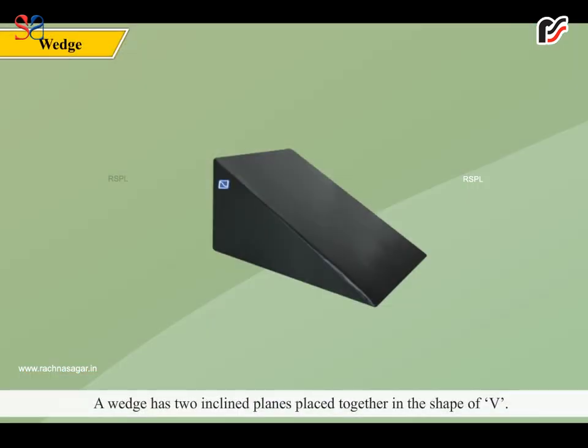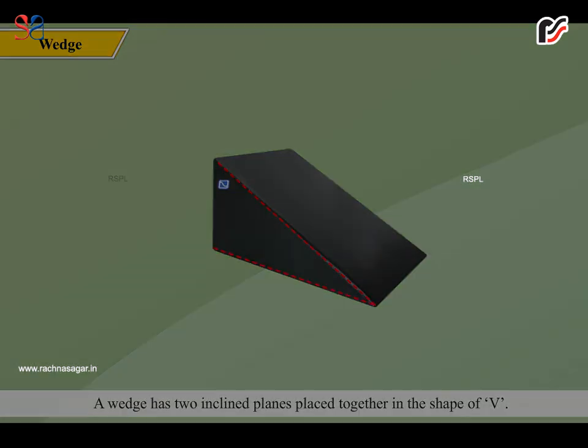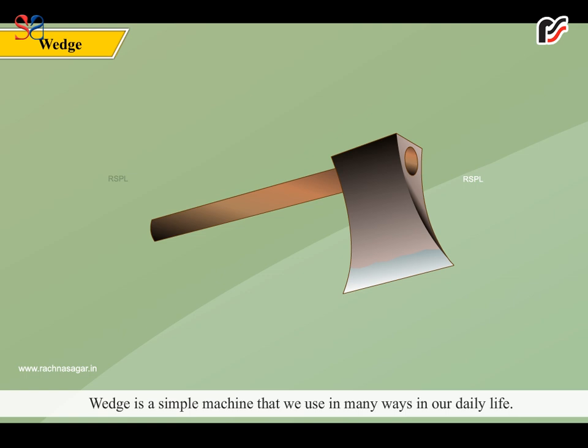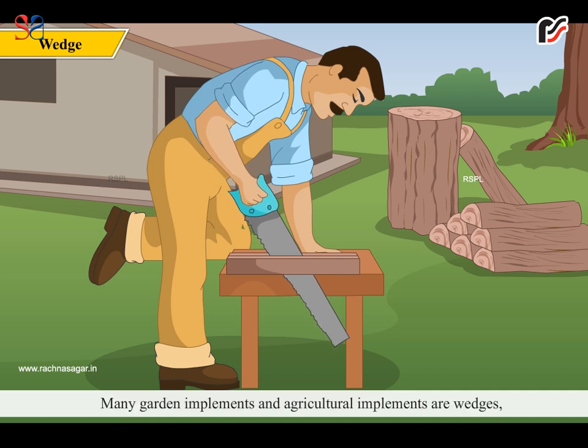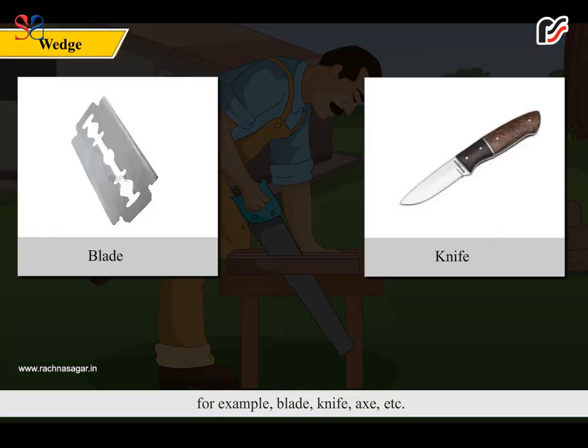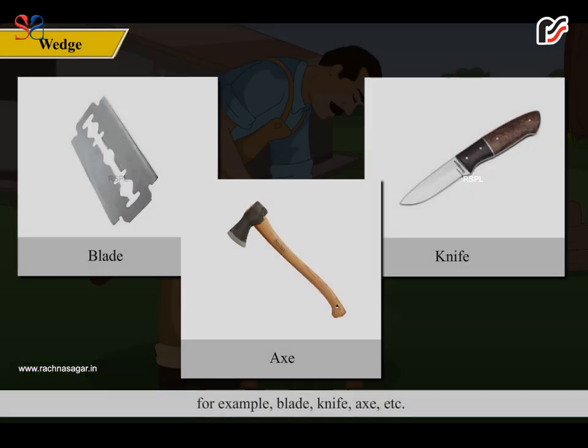Wedge. A wedge has two inclined planes placed together in the shape of a V. A wedge is a simple machine that we use in many ways in our daily life. A wedge is used for cutting and splitting things. Many garden implements and agricultural implements are wedges. For example, blade, knife, axe, etc.